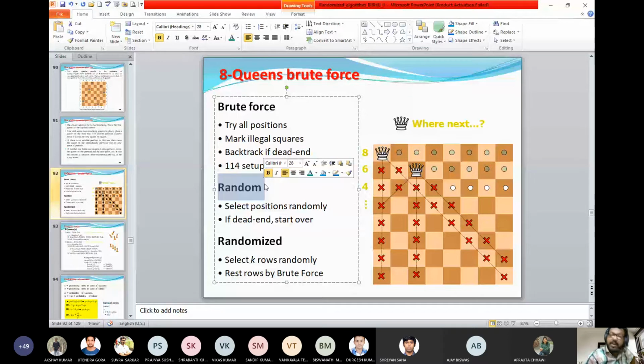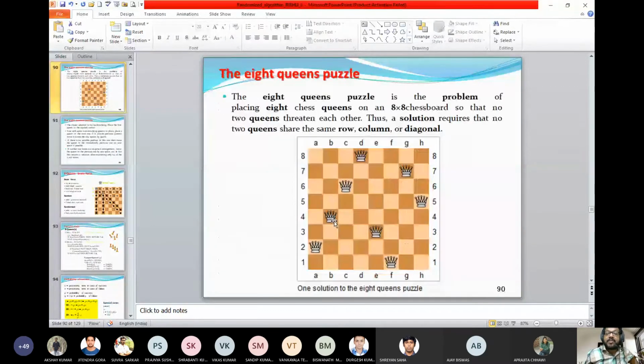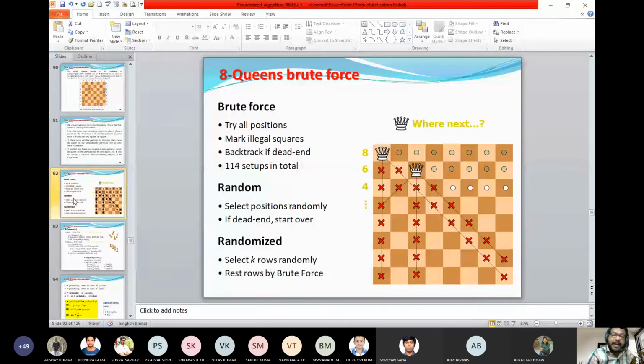Because the 6 you cannot take, it is falling diagonally to the 7. If I select position number 7 here and next I select 6 for the second queen, they are diagonal to each other, so that cannot be a candidate. Okay, so we can go back and try again. Either we discard all the moves or we start placing the first queen at another position. Again we generate a random number. Let us say that is 3. So I start with the solution at 3.